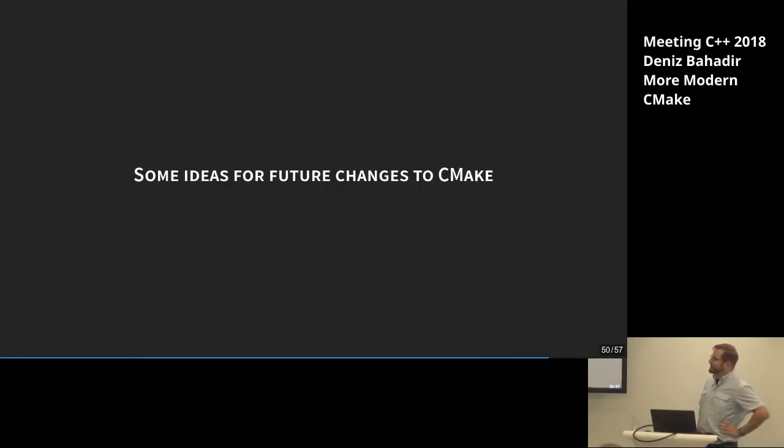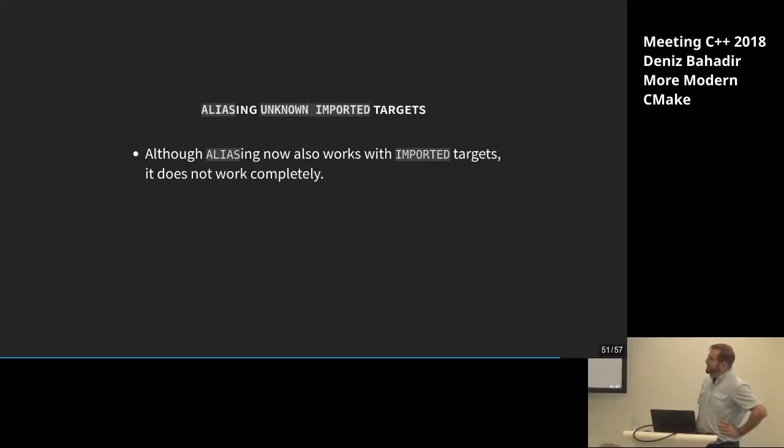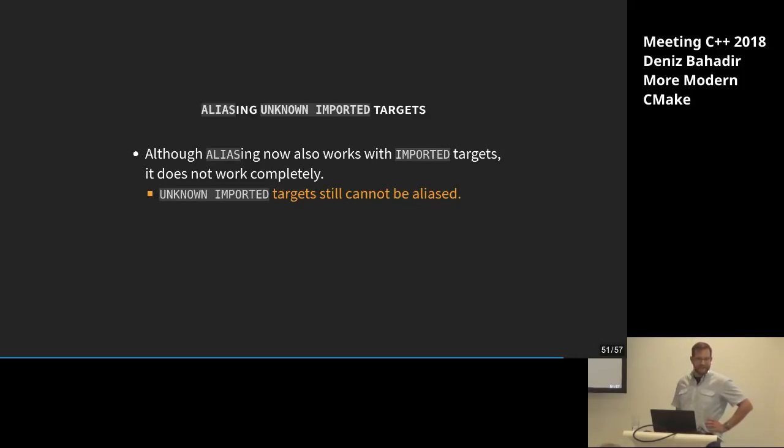Oh yeah, there's something that was fixed. I mentioned that briefly. Aliasing imported targets is now working, except for the ones which are declared as unknown, which are neither shared nor static nor interface nor module nor whatever there is. I forgot. Unknown doesn't work. It was an oversight, so this should hopefully be fixed.